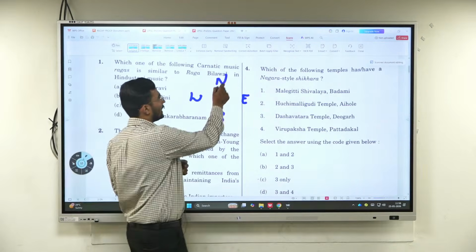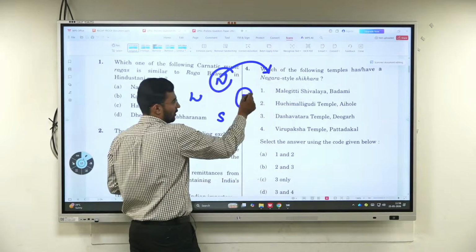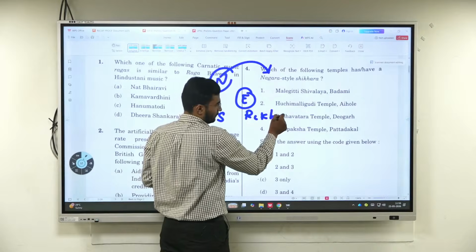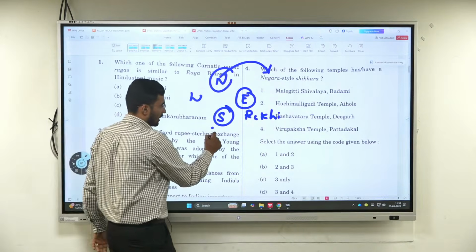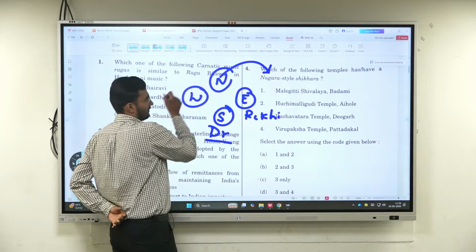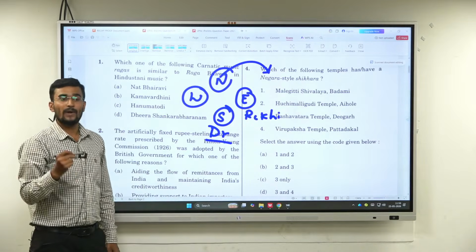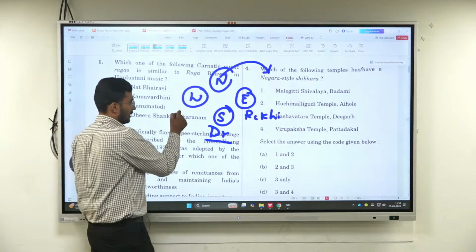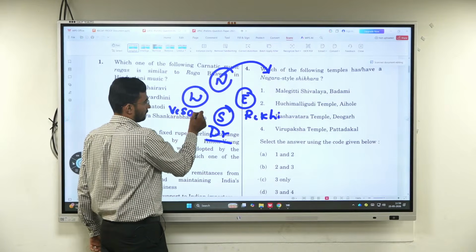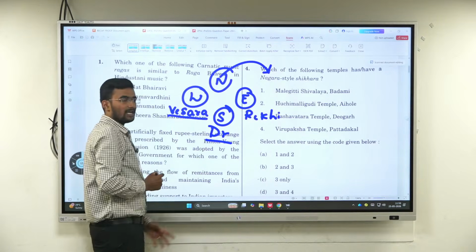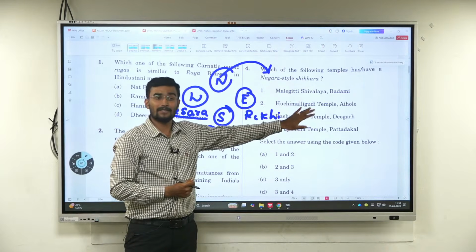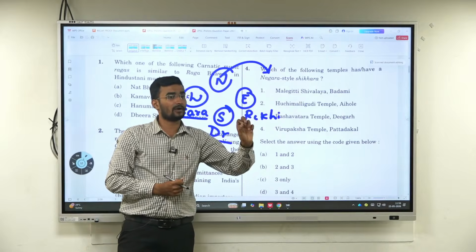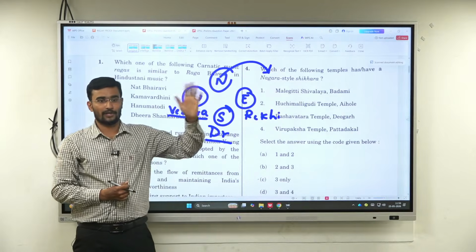Now North we call Nagara architecture, East we call it Reiki architecture, and South we call it majorly our Dravidian architecture, followed by West. West we call it Vesara. Now Vesara architecture, at least with foundation, with concept, you can solve. But it is not from our core area, rather it is non-core area.